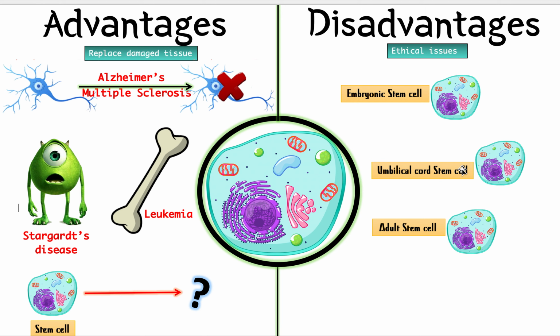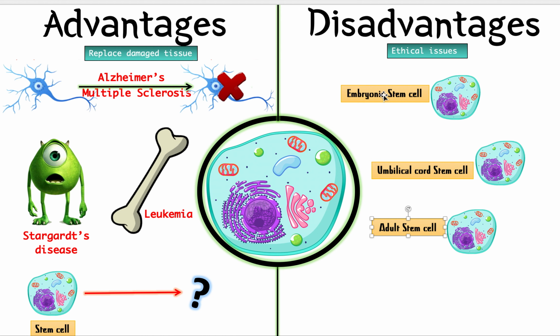You can go to the hospital, and a doctor can take stem cells from you, and you'll survive, right? That way you can help somebody else, because the scientist will just take your adult stem cells and use them to treat another person. Or when you get born, you can decide to give your umbilical cord to the doctors, and they can use it to take some stem cells. So there are two types of stem cells, these two, that are not as ethically bad, right? They're not as ethically bad.